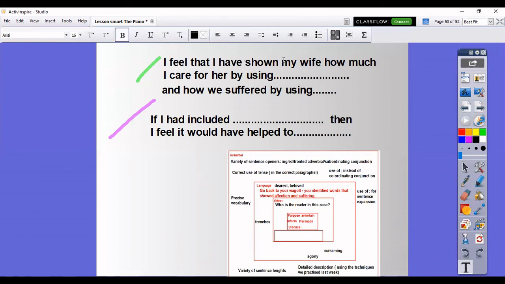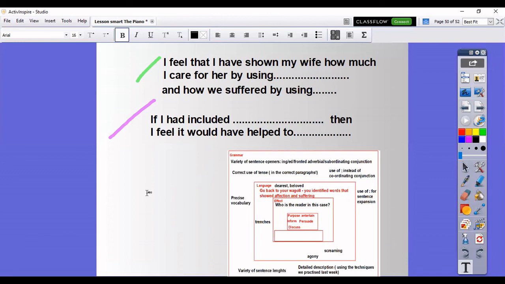But I said, I feel that I have shown my wife how much I care for her by using, what have I done to show my wife how I care? And how we suffered by using, what have I done? You could even give me an example from your text. If I had included something, then I feel it would have helped too. So tell me what you could have done in your piece of writing that you feel, looking back and reading it now, you would have improved it.